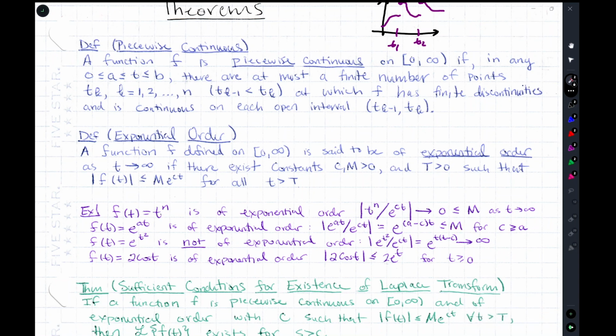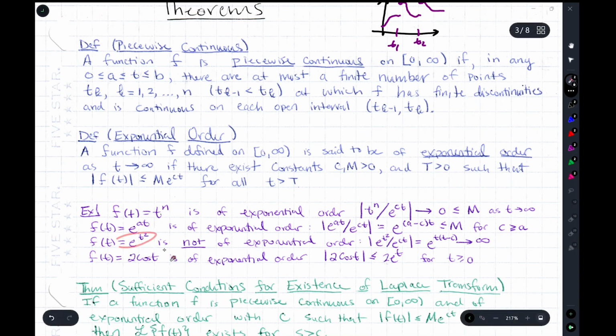If c is greater than a, this exponent will be negative, and as t goes to infinity, this goes to 0, so it would be less than some constant. And notice the only restriction on c here is greater than or equal to a. And that's no big deal, because all we need to show is that there exists at least one c or m where this is true. And we could definitely choose a c that's greater than or equal to a, for whatever a is in that function.